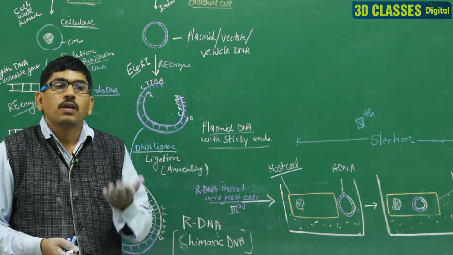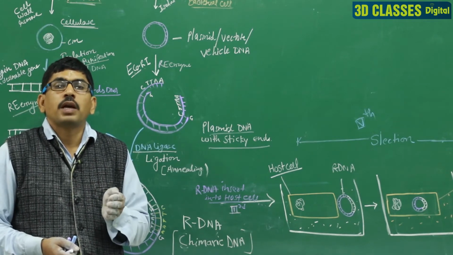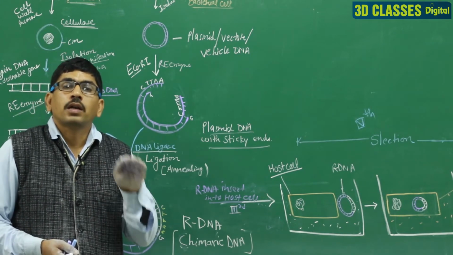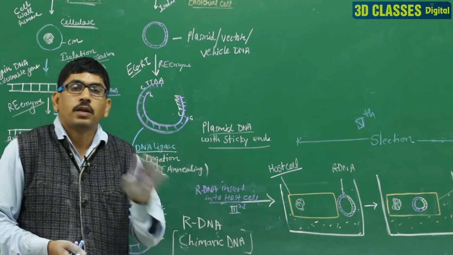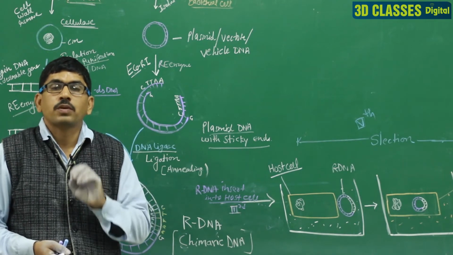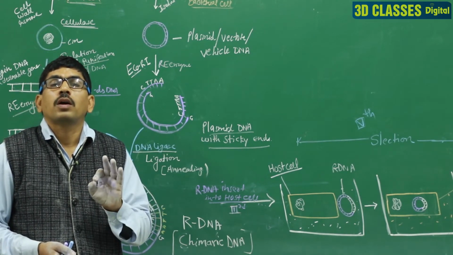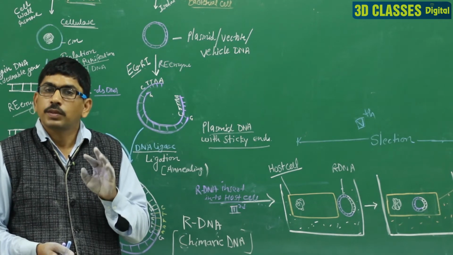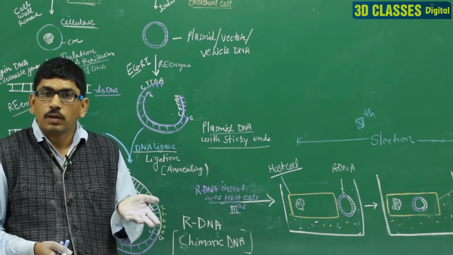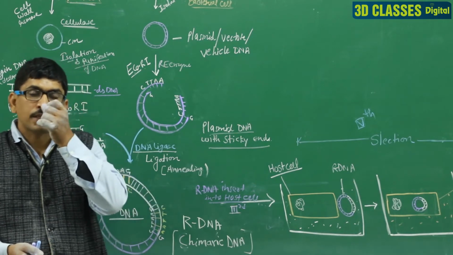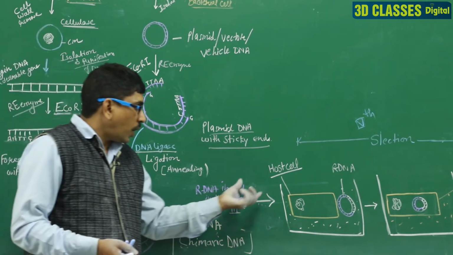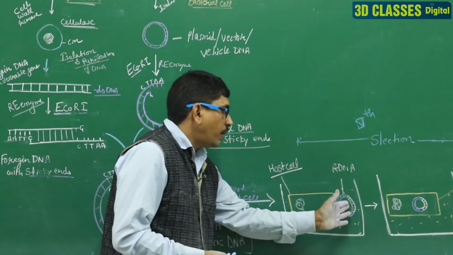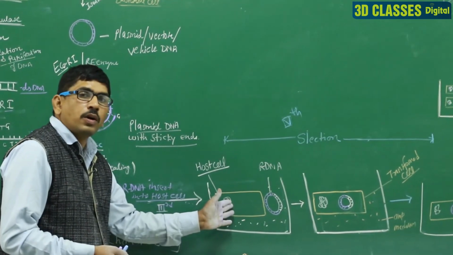In other words, we prepare the host cell to take in the naked recombinant DNA, and that process is known as the formation of the competent host. Clear? After the competent cells, the recombinant DNA enters into the host cell.